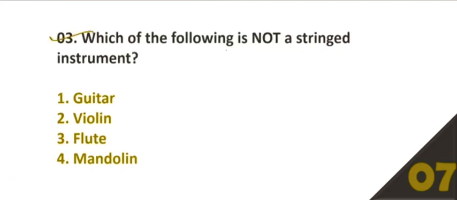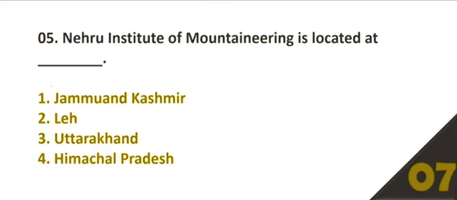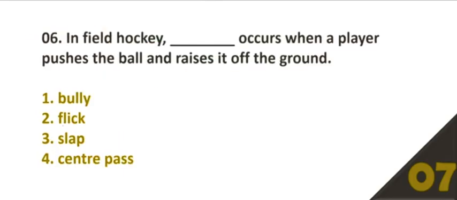Question number 3, which of the following is not a stringed instrument? Option number C, flute. 4, which of the following parts of the Indian Constitution is described as the Magna Carta of India? Option number 2, part 3. Question number 5, Nehru Institute of Mountaineering is located at? Option number C, Uttarakhand.